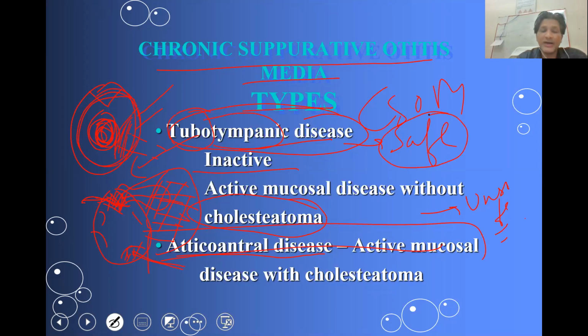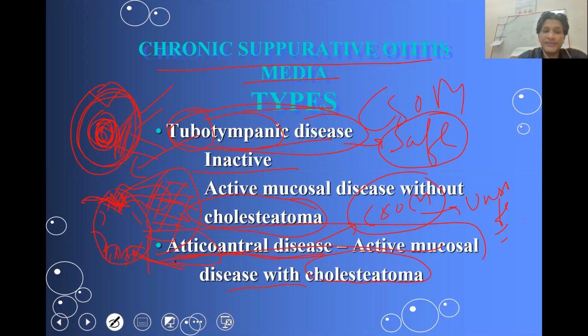Whereas in case of atticoantral CSOM, there is a high likelihood or higher chances of having cholesteatoma, and it is the cholesteatoma which makes the ear unsafe because of the perforations which are present in either the pars flaccida segment or the marginal part of the tympanic membrane.